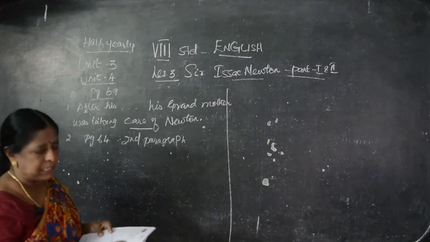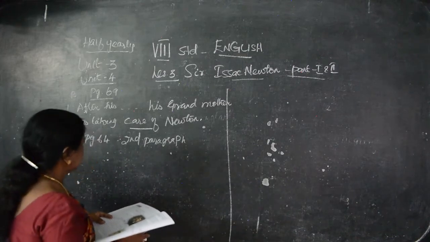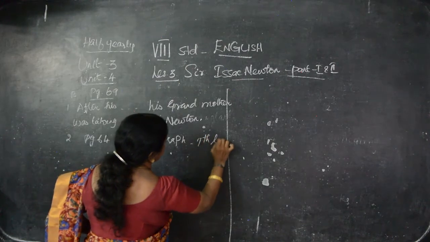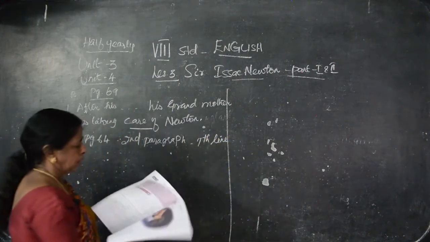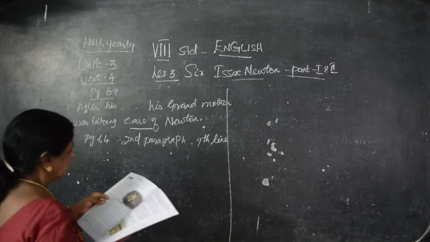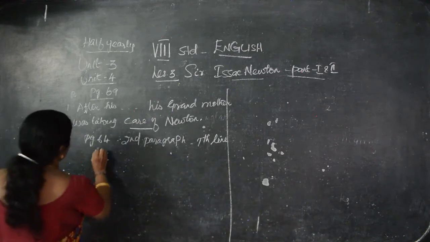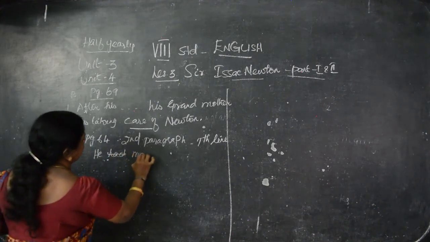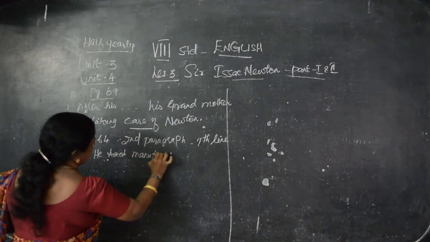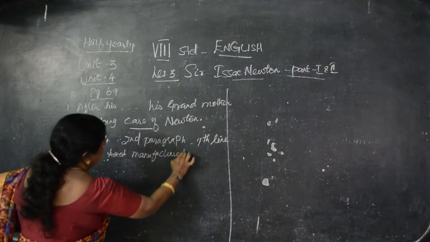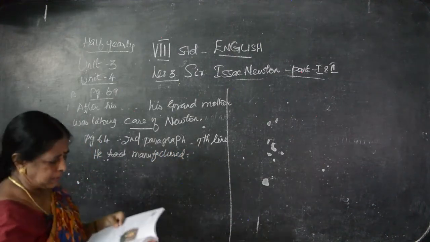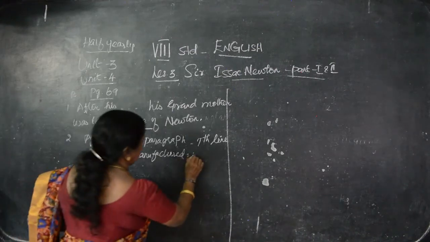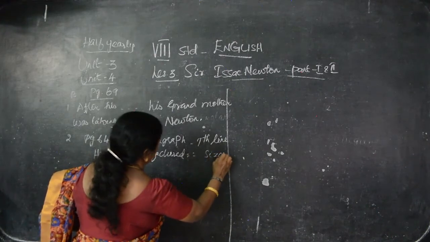So you should have the question and answers properly. Second paragraph, seventh line. He had, E should be capital. I told you to strike out 'had' and write 'he manufactured'. He manufactured a set of little tools and saws of various sizes. Second answer.